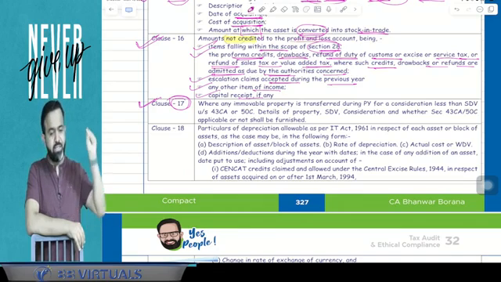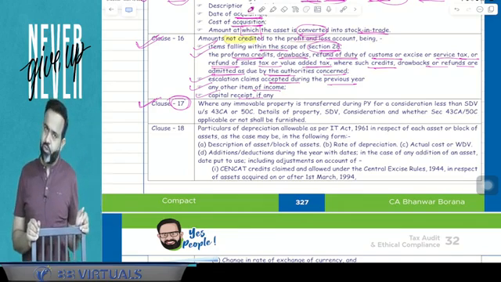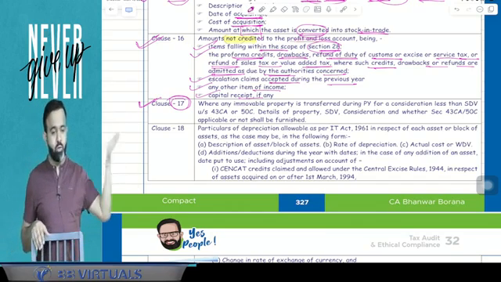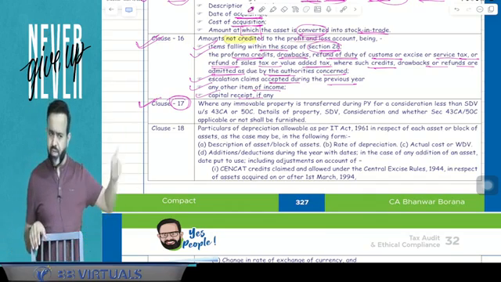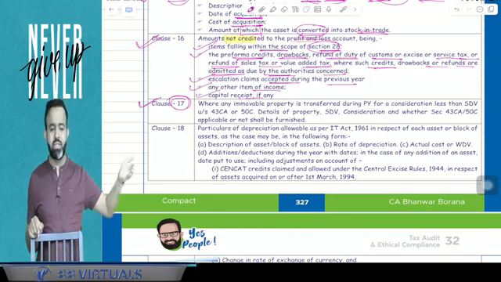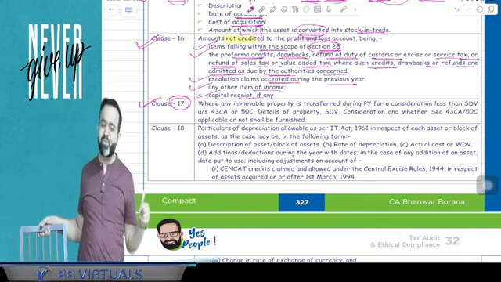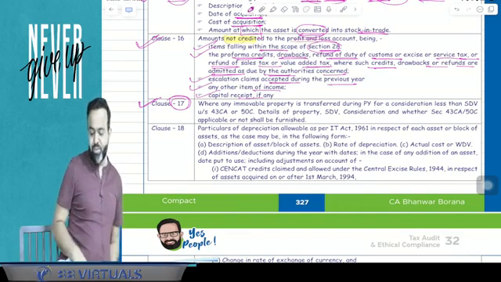Suppose in the current year the assessee transfers any immovable property or not. If the assessee transfers the immovable property, what is the stamp duty value, what is the consideration, and is that stamp duty value more than consideration by 110% or not, that has to be reported in clause number 17. So 17 is a stamp duty value. You can remember by stamp duty value.